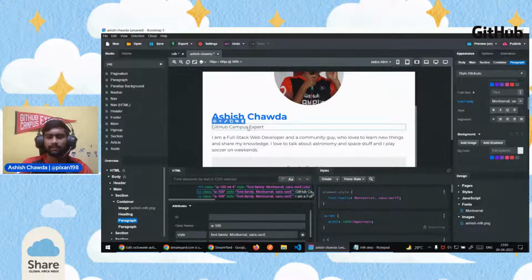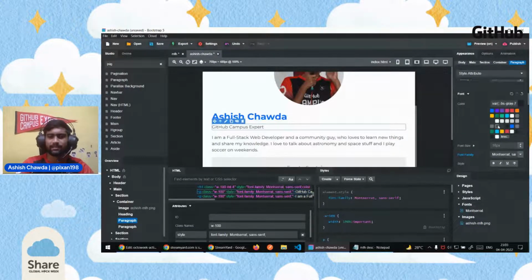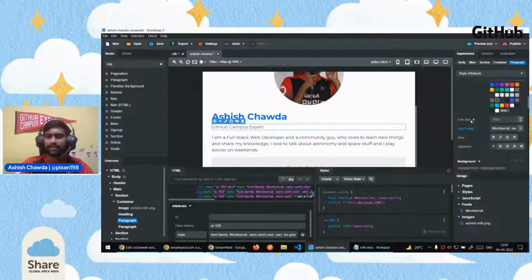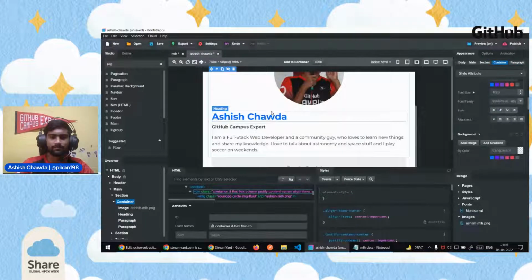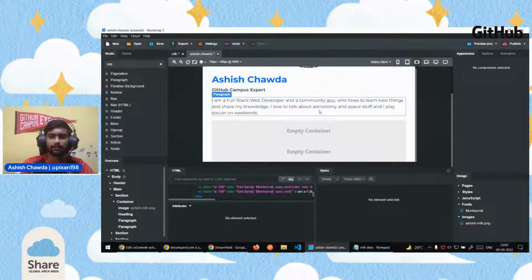I'll do the same for the subtitle also. For the subtitle, I want to add a dark grayish color to it. So I have selected gray 700 for this, and I want to add the bold style also, so that it looks good. So this is how it looks now. And this looks good. This is how normal text should be on the screen.